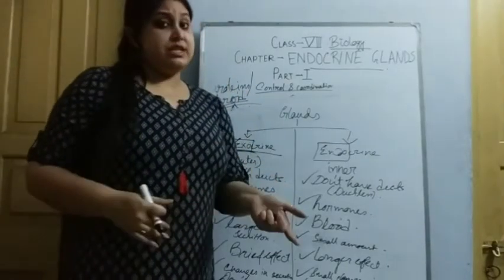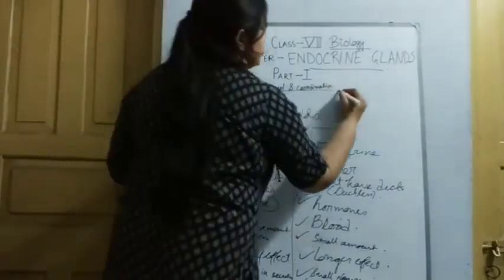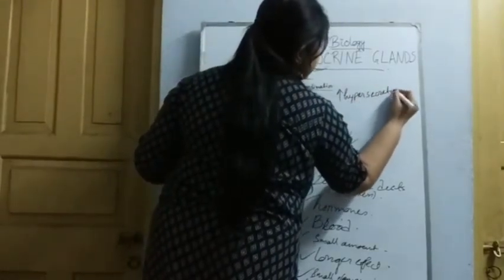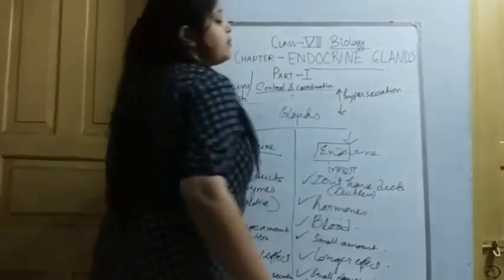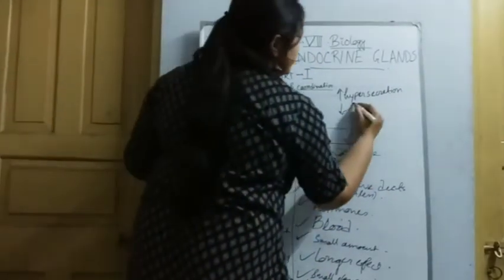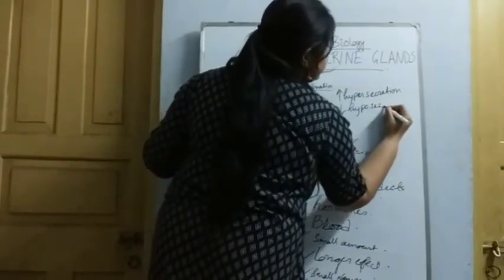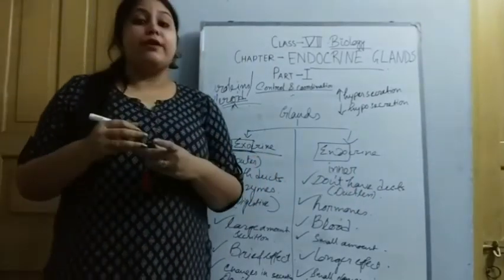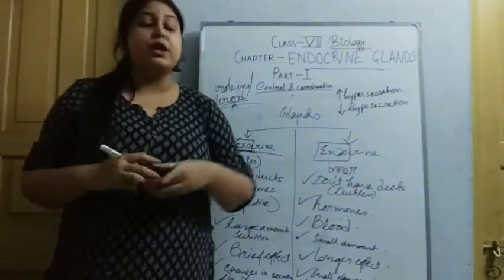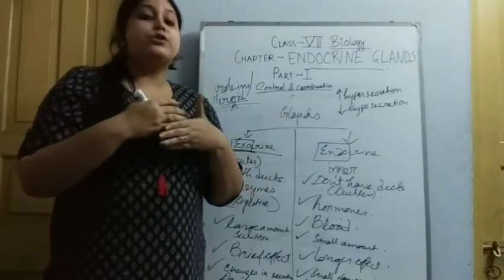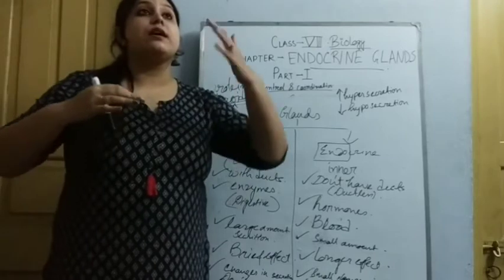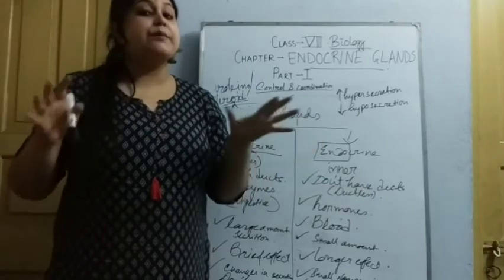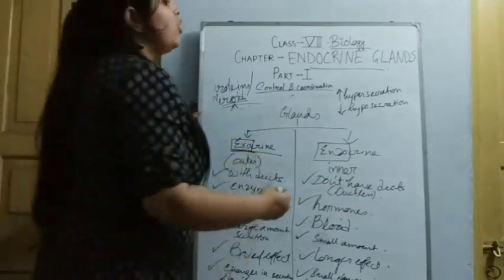If there is any increase in the hormonal secretion, it is called hypersecretion, or if there is a lesser amount of secretion of the hormones, it's called hyposecretion. And the ultimate process by which our inner body controls and coordinates and keeps balance with the outer stress and maintains it properly is called homeostasis.